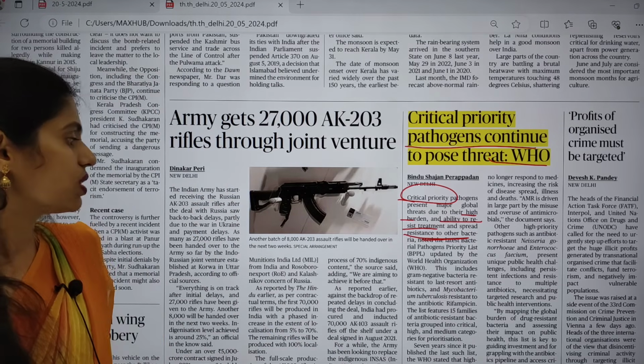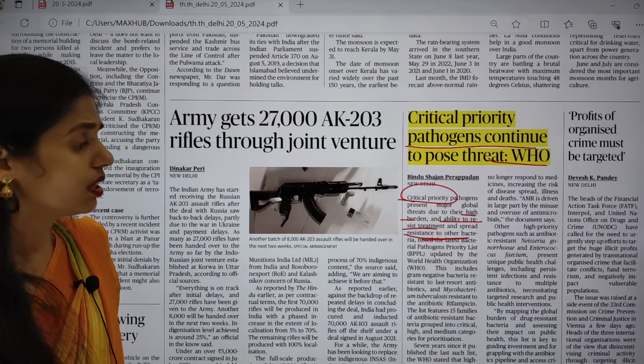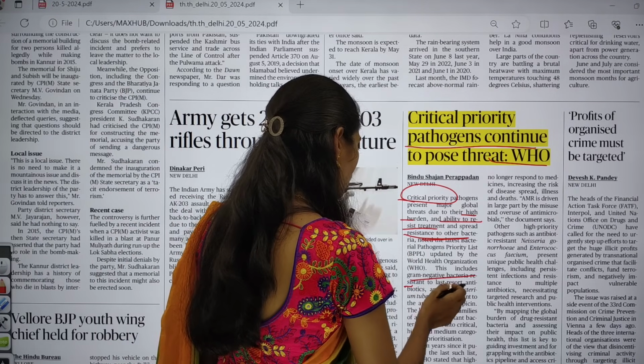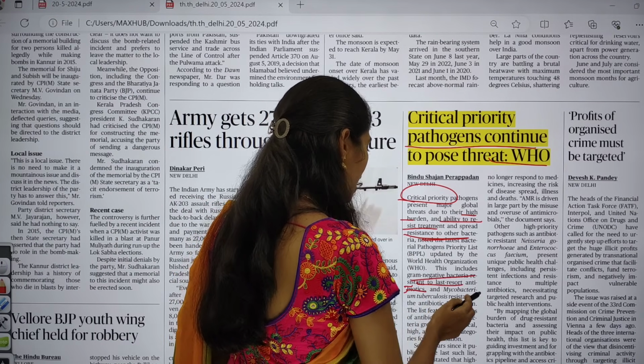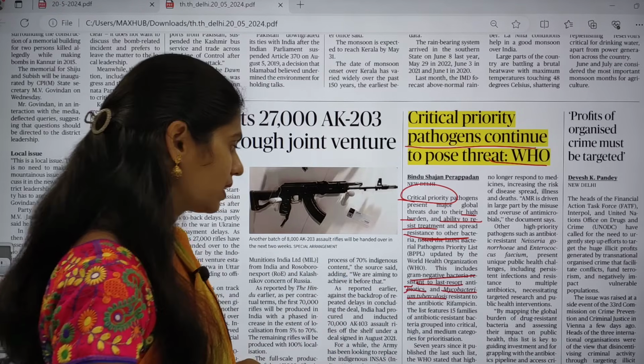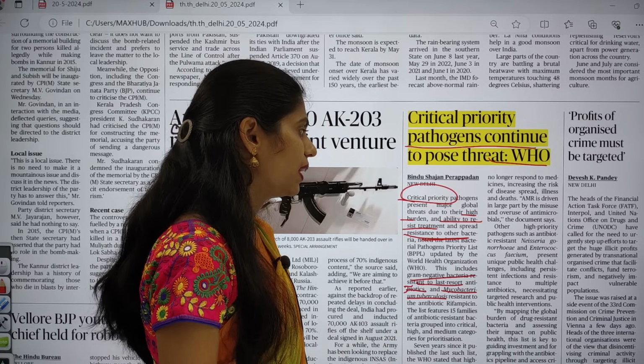This is mainly what was updated by WHO. Some examples given are gram-negative bacteria resistant to last-resort antibiotics, and even Mycobacterium tuberculosis resistant to antibiotics like rifampicin.